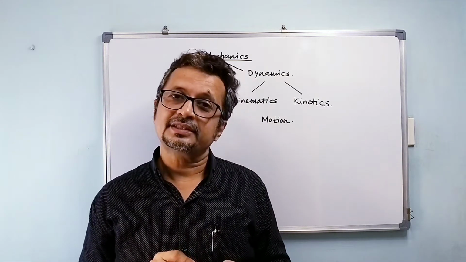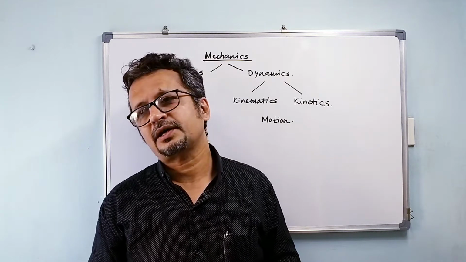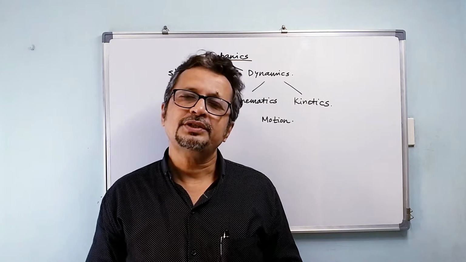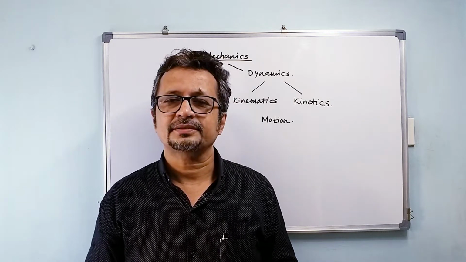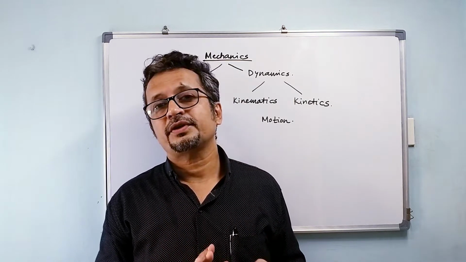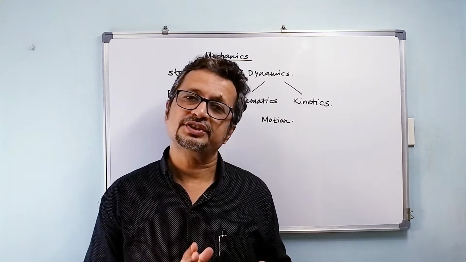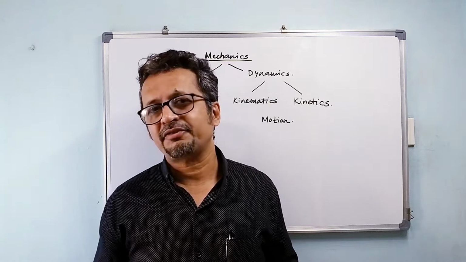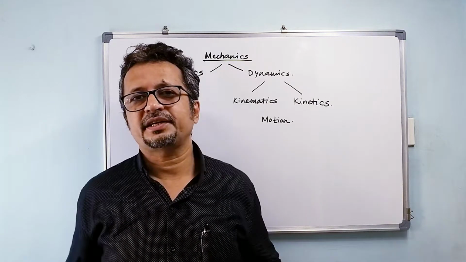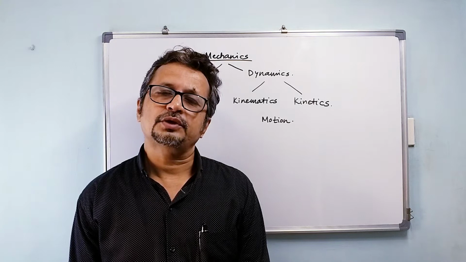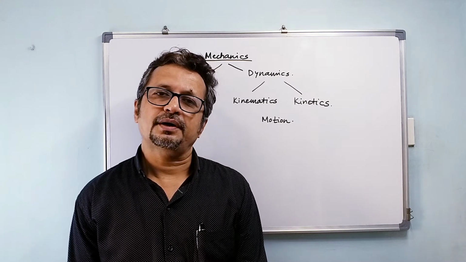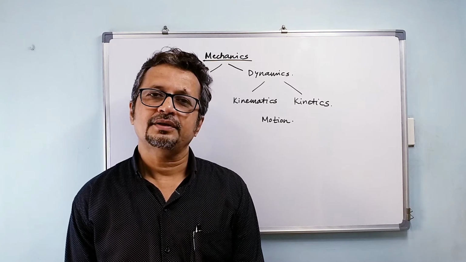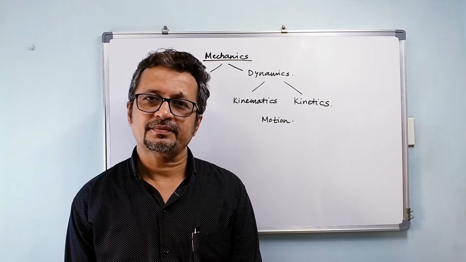Now the state of rest and state of motion. These are things that we really need to understand. When do I say that an object is at rest? When the position of an object does not change with its immediate surroundings, then we say that the object is at rest. For example, I am standing here, okay? I'm not going to move for the next, let us say, 10 minutes. What would you say? You would say that he's at rest, correct?